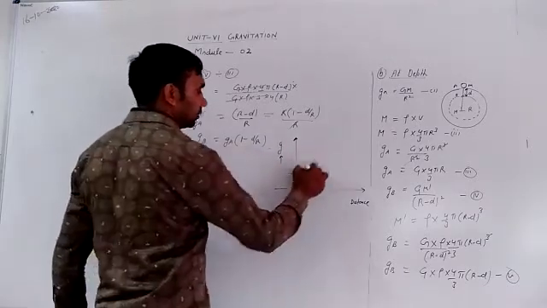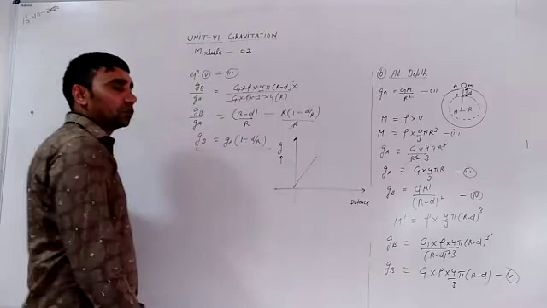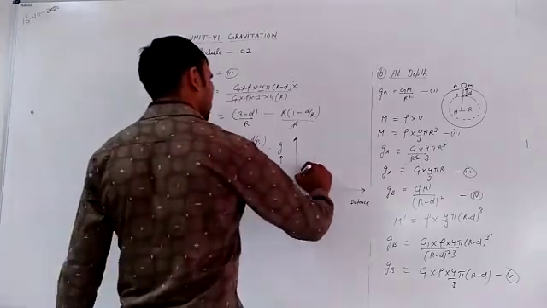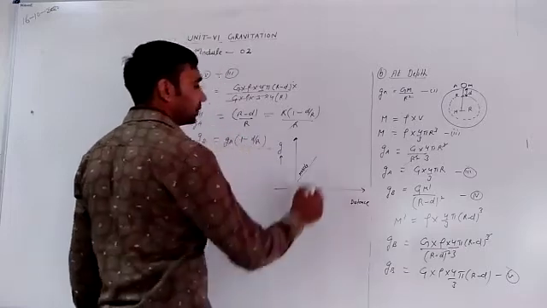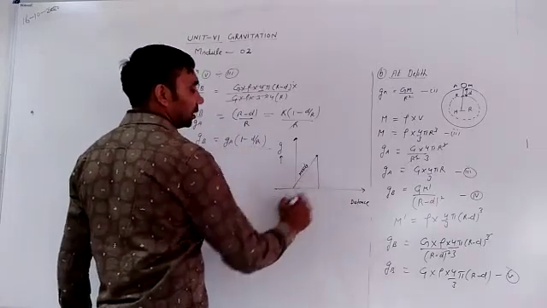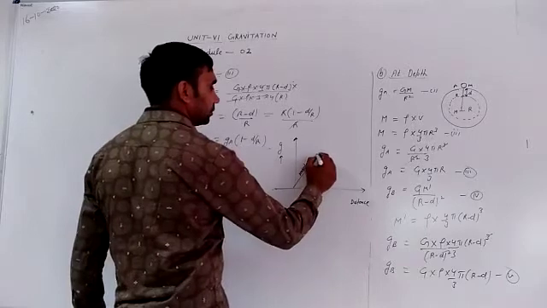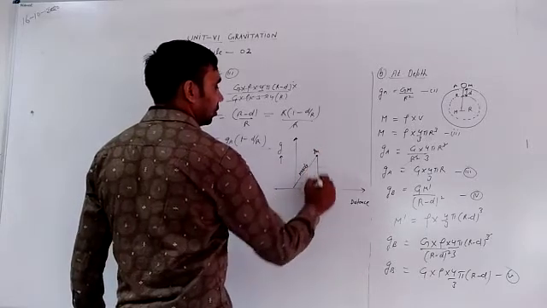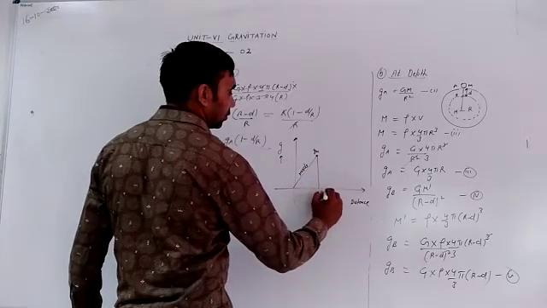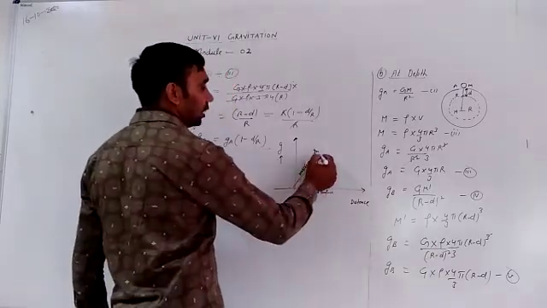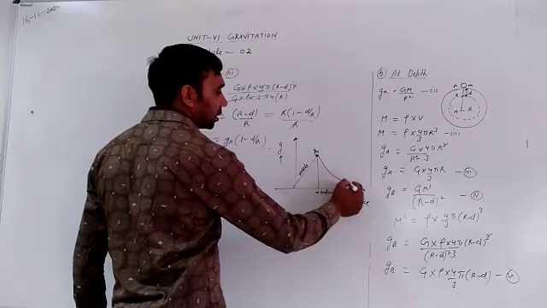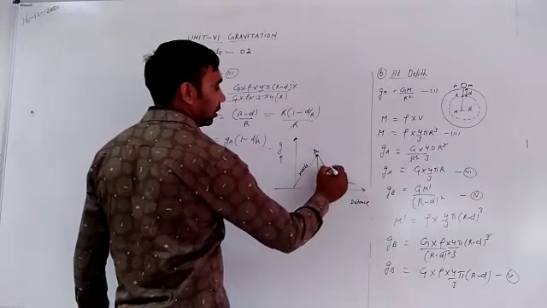Now, variations inside the surface of the Earth: acceleration due to gravity inside the Earth decreases. On the surface of the Earth, acceleration due to gravity is maximum, g maximum on the surface, and above the surface of the Earth, acceleration due to gravity decreases exponentially.